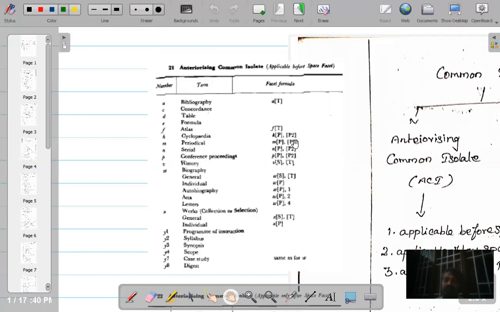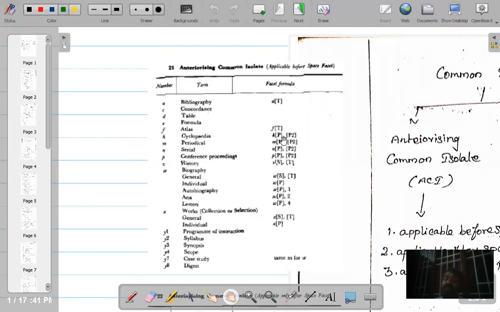We will discuss all those things in the next class. Then comes history. History has got two items: one is space, another is time. You can use both. Biography, space and time. Autobiography, only personality, nothing else. Character works, space and time. S stands for space. You take a number from geographical isolate and use it. T stands for time. You take a number from time isolate and use it.